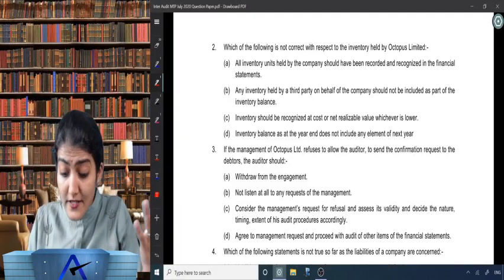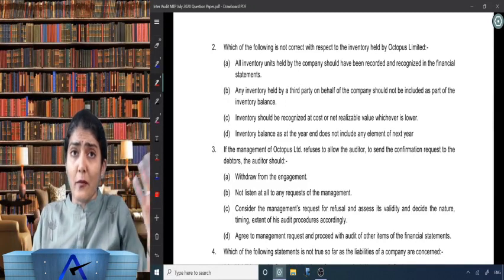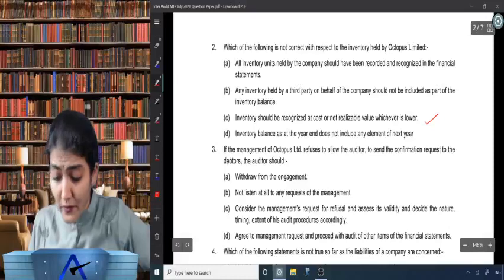Inventory should be recognized at cost or NRV, whichever is lower. Perfect. We always say that valuation of inventory is to be done at cost or NRV, whichever is lower. So this is correct.